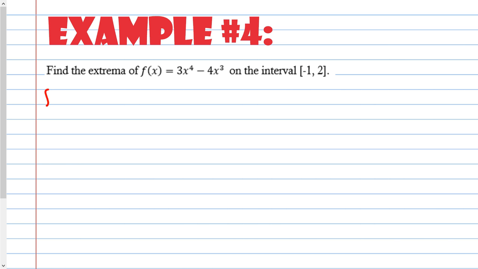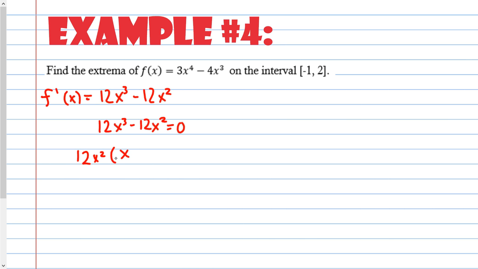So, find the extrema. Again, just what we've been doing. I'm going to figure out what the derivative is: 12x cubed minus 12x squared. Now I'm going to set it equal to 0 to figure out what my critical numbers are. These terms have 12x squared in common, so 12x squared times x minus 1.